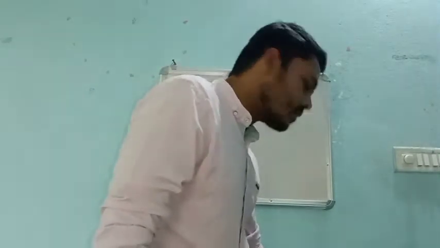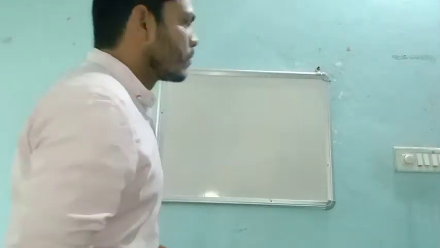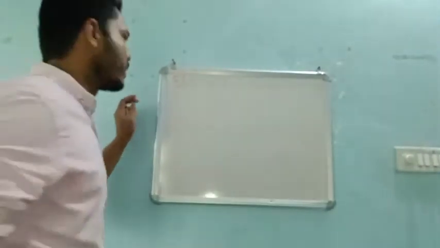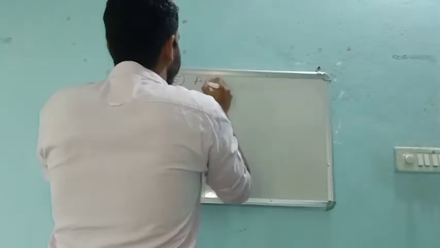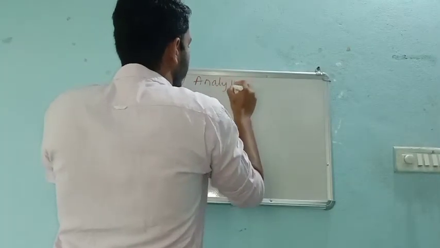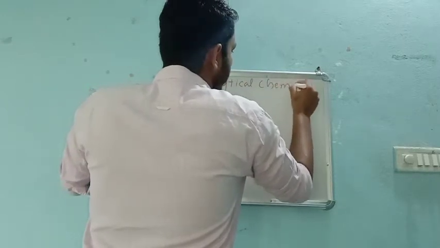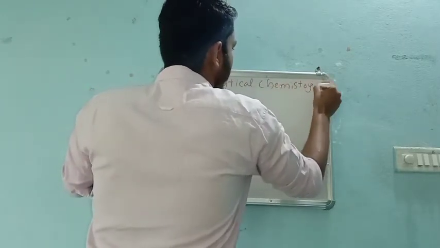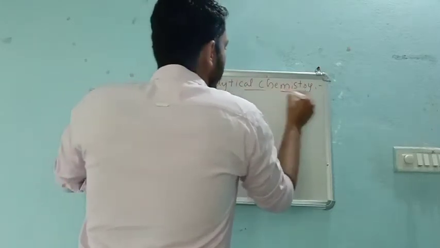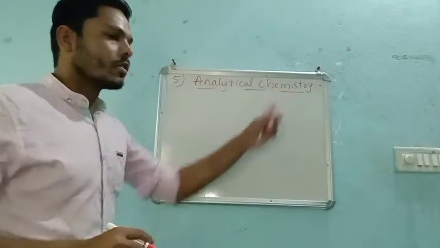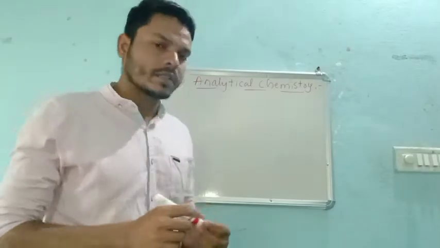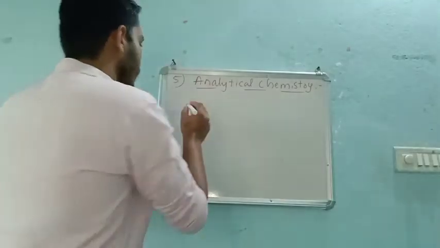So we have completed up to industrial chemistry, but in today's class we will see the fifth branch of chemistry, which is nothing but analytical chemistry. This is a very important branch of chemistry, right? Analytical chemistry is a branch of chemistry which deals with the study of these two things: